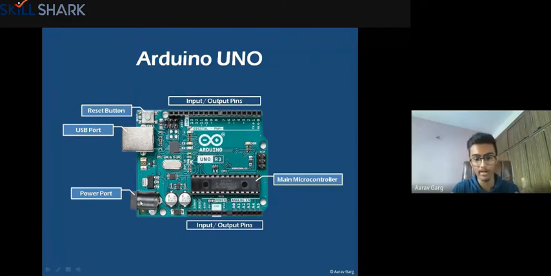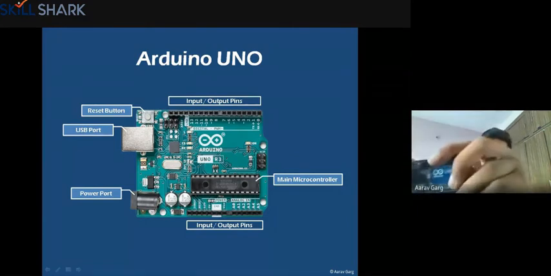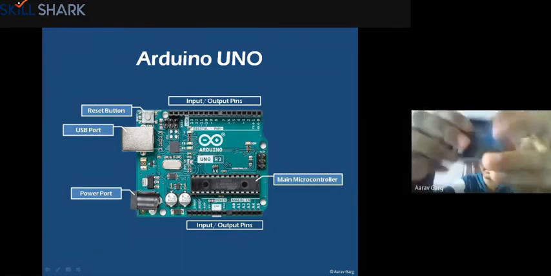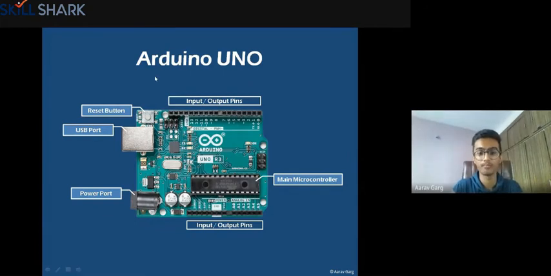Or if you want to make a project that moves, you can use these to connect a battery. Then this is your reset button if you want to switch the code. So this is somewhere like here. You can just press it and change your code.